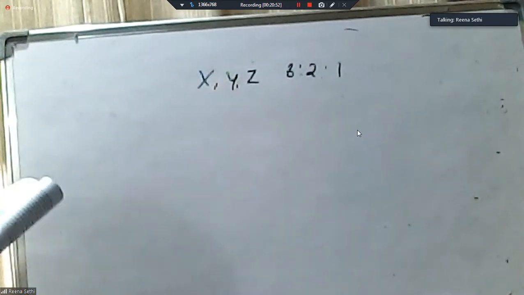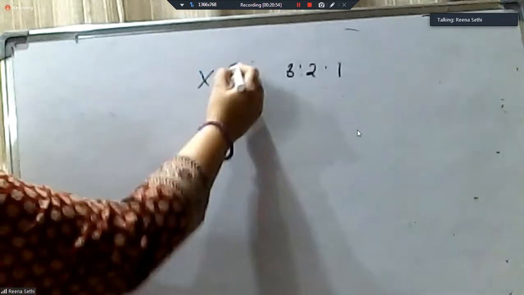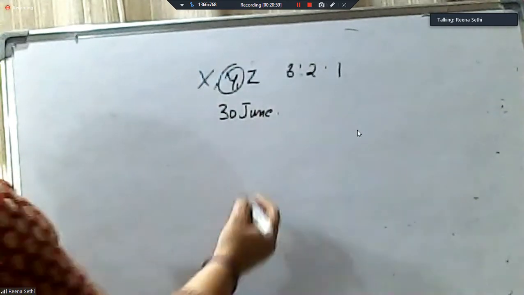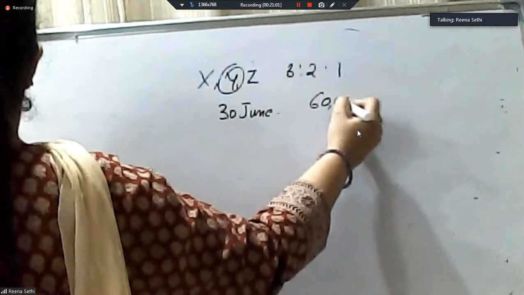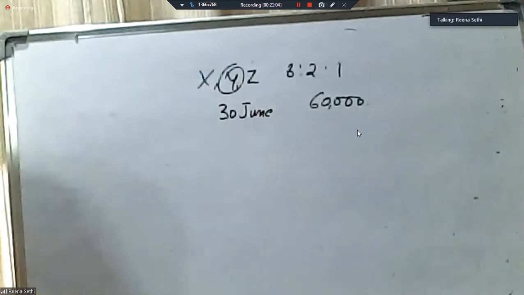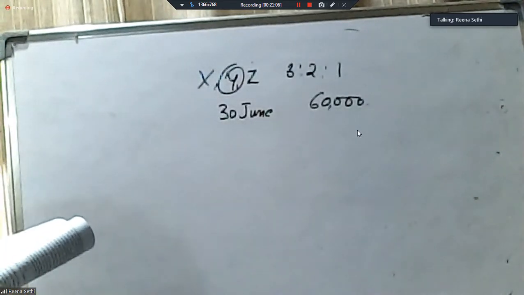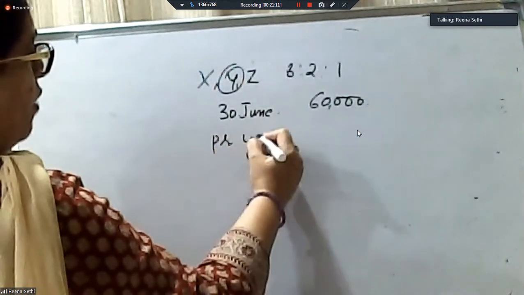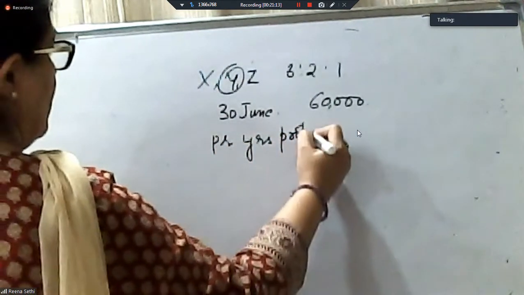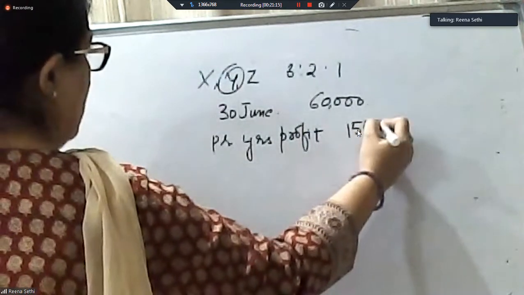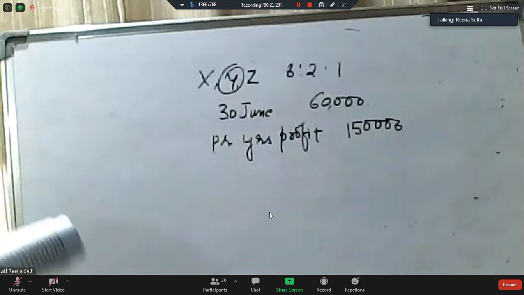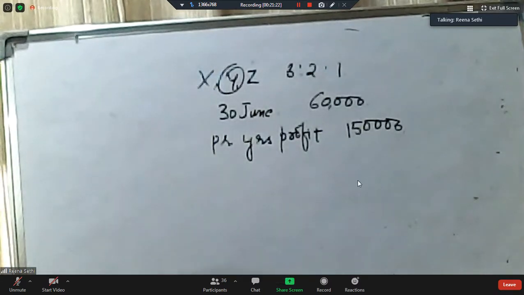Y died on 30th June. The goodwill is valued at 60,000. Y's share in the profit till the death date was to be calculated on the basis of previous year's profit. Previous year's profit is 1,50,000. Pass necessary journal entries for goodwill and Y's share of profit till the date of death.